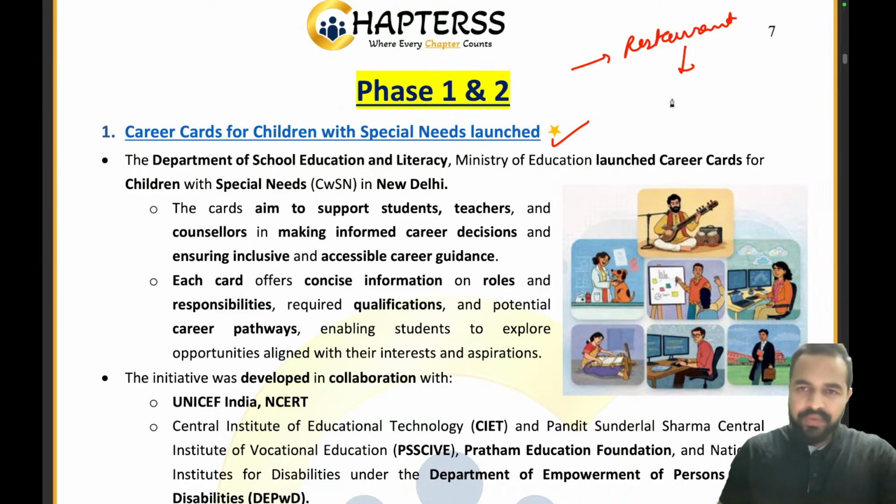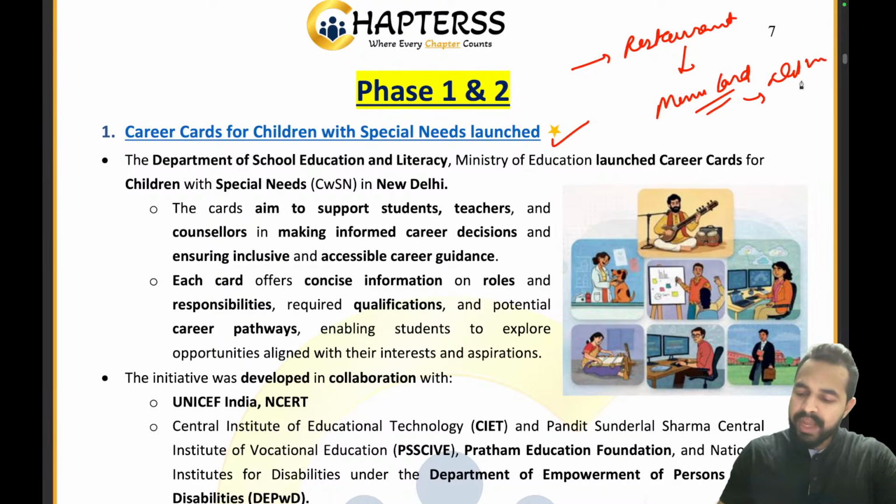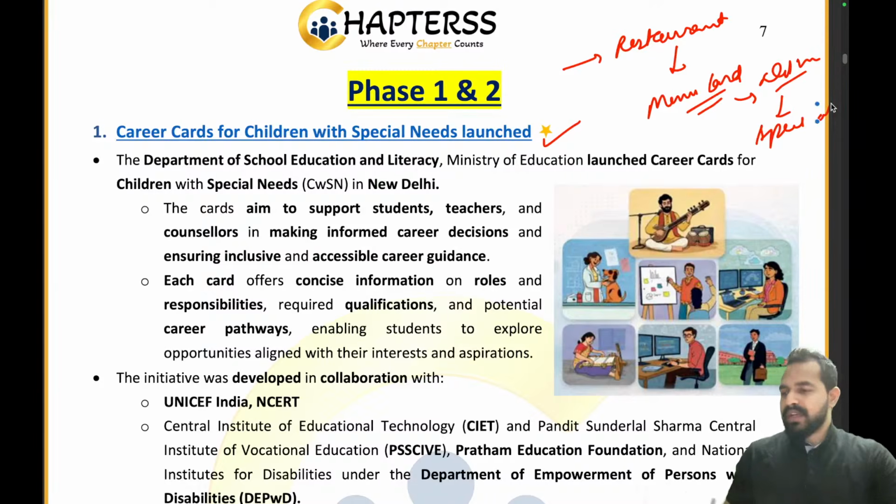So if you are going to a restaurant with your friend and you are not aware of what dishes are available in that restaurant, what exactly will you be looking for? I can see some of the people are saying menu card. This menu card will help you understand what the different dishes are, what their prices are, what their specialities are. So with the help of that menu card only you will be able to understand that.